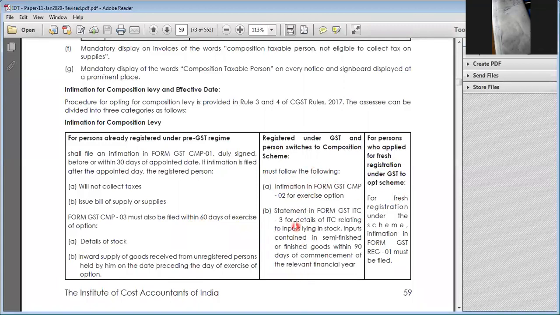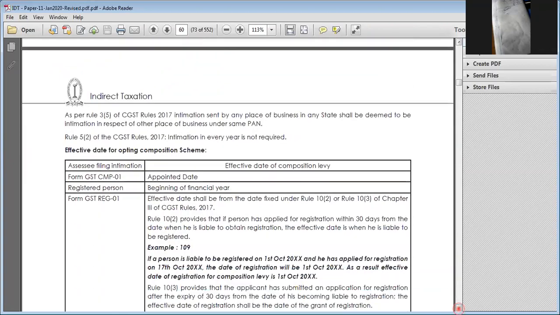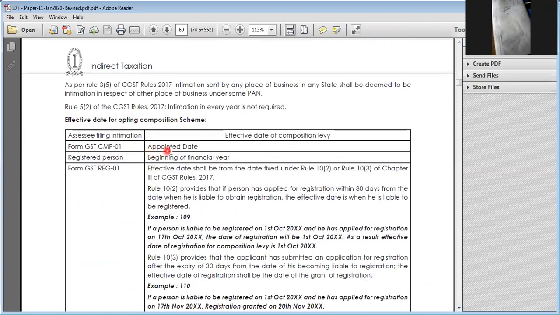You have to intimate the stock details in the ITC 03. Okay, you have to reverse this ITC. If you're going for fresh registration, you can go directly, not an issue. Okay, if it talks about the effective date, for the registered person, you have to go for the beginning of the next financial year only.